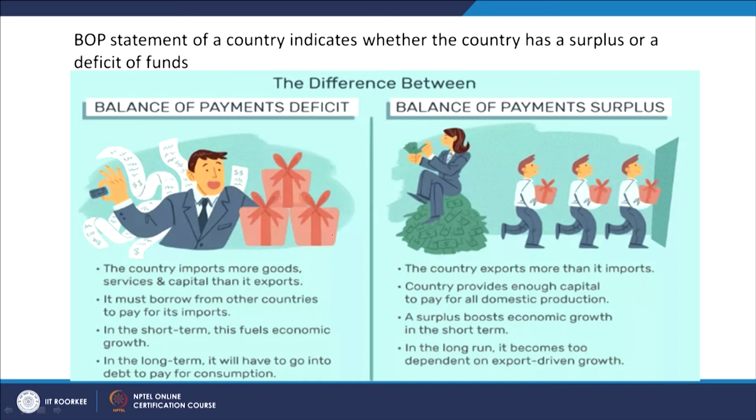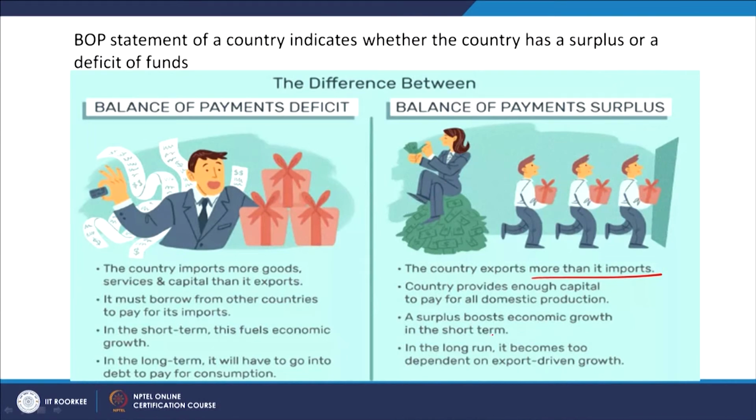But when there is a balance of payment surplus, the country exports more than it imports. The country provides enough capital to pay for all the domestic production. So, the country has enough capital. A surplus boosts economic growth in the short term. In the long run, it becomes too dependent on export driven growth. So, that is also not very good. So, there has to be a balance.